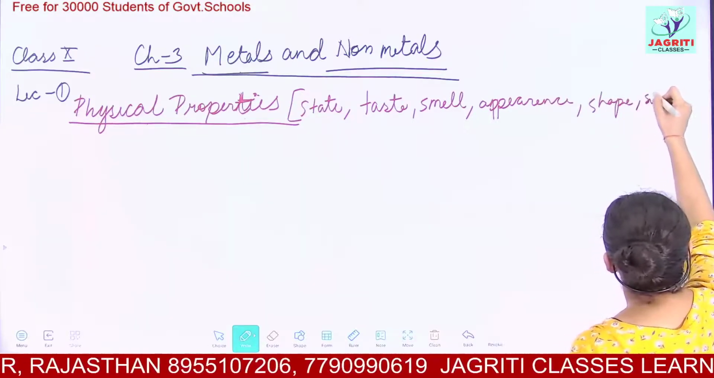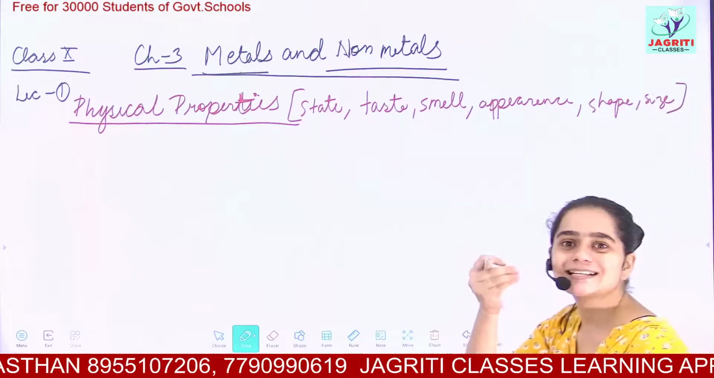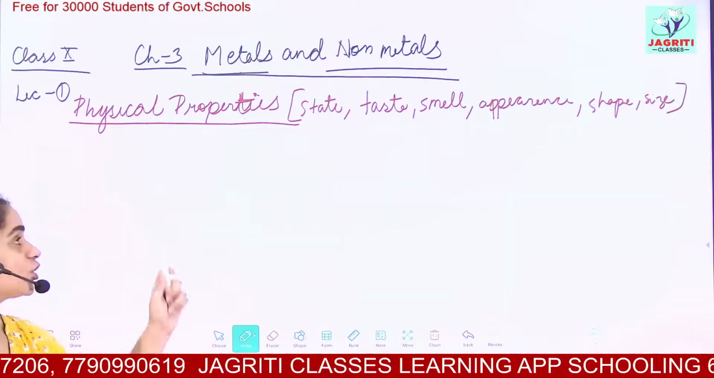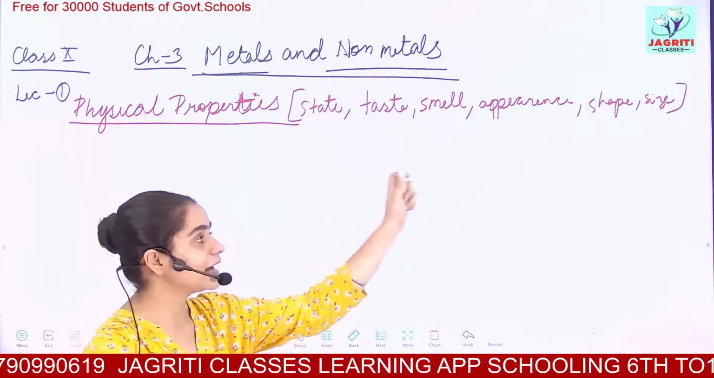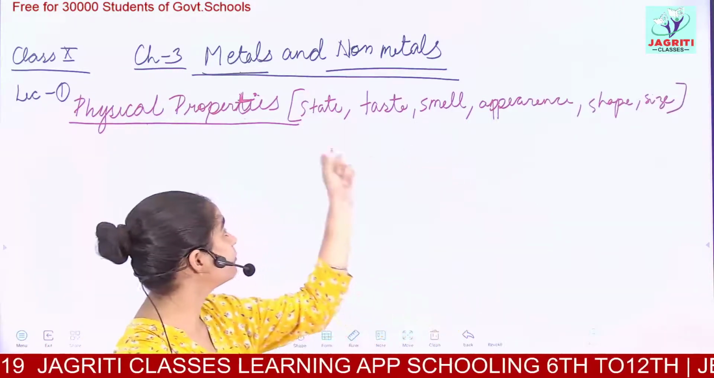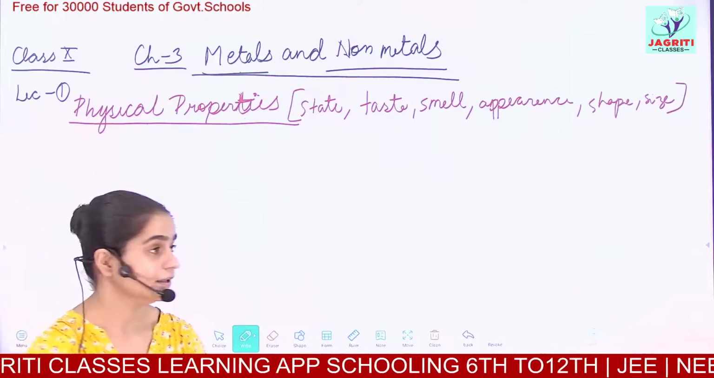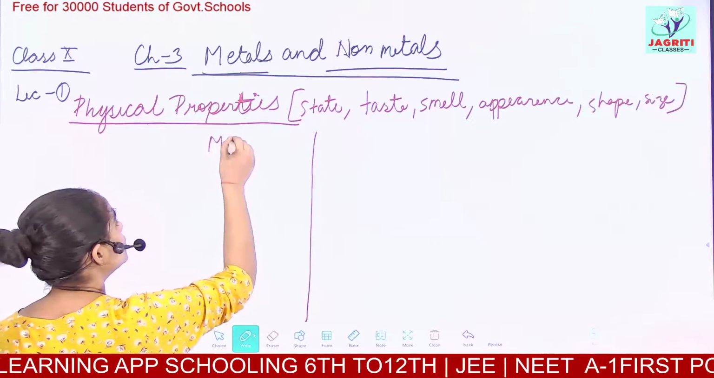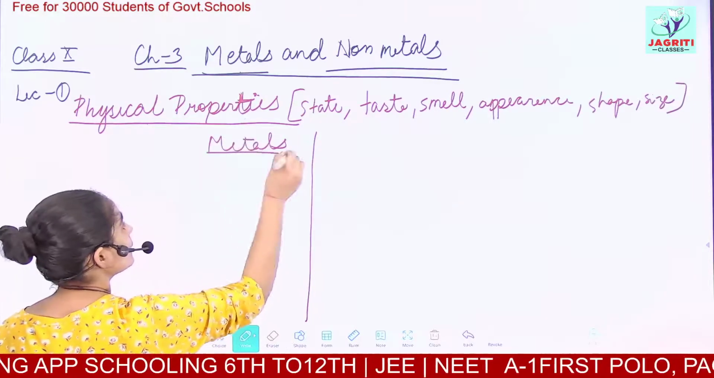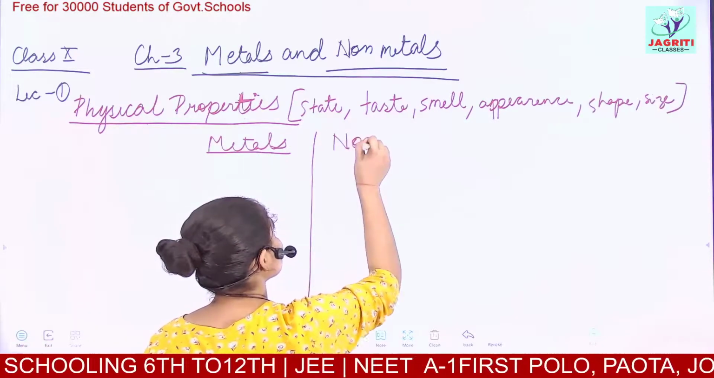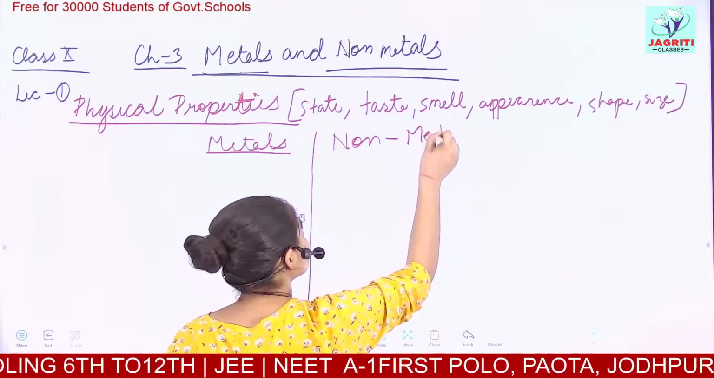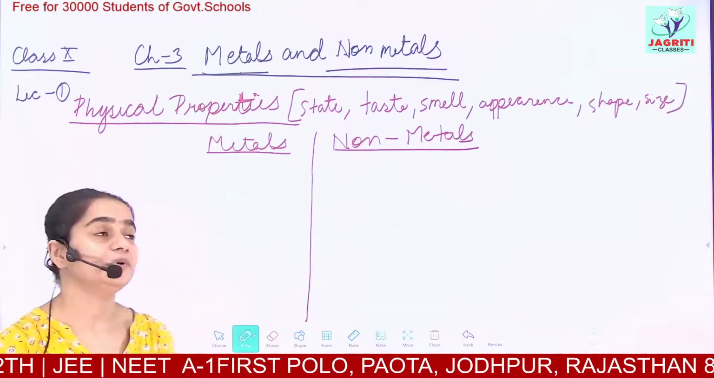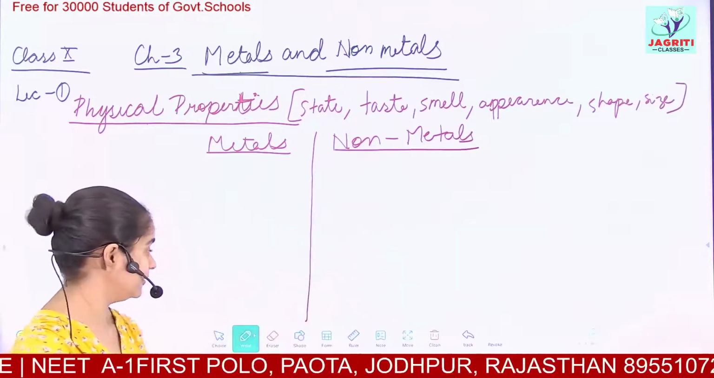If these changes can be identified by just looking at the substance, then these changes are called what? Physical change or physical properties. So these are the physical parameters on which the physical properties are decided. Now let's start the physical properties of metals and non-metals. Because physical properties देखने के बाद हम decide कर पाएंगे that the substance we are provided with is a metal or a non-metal.